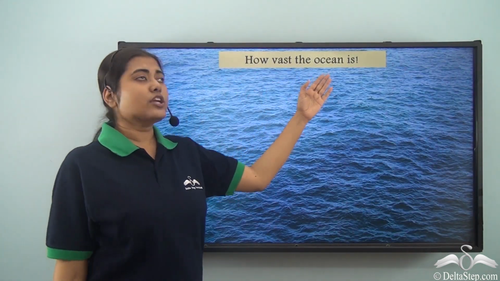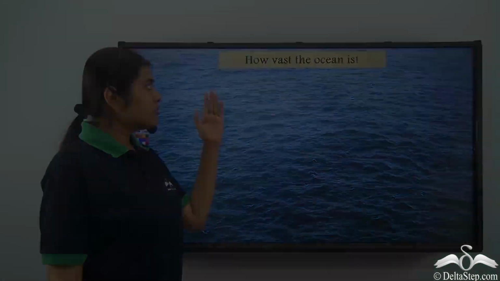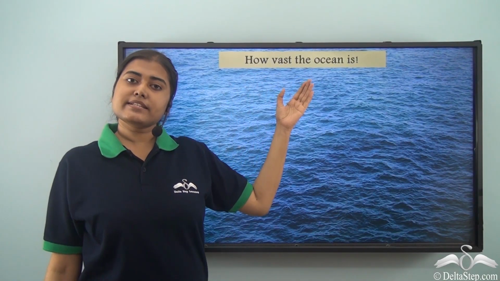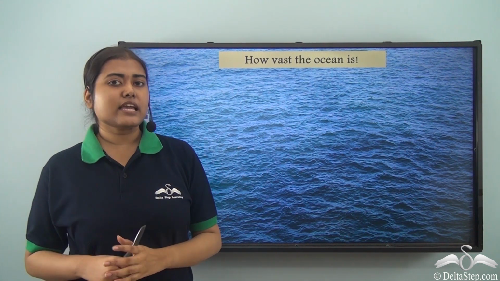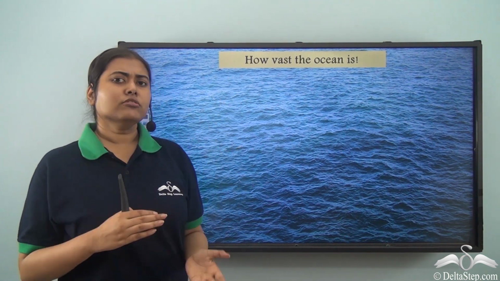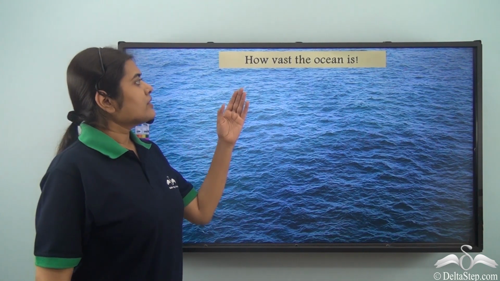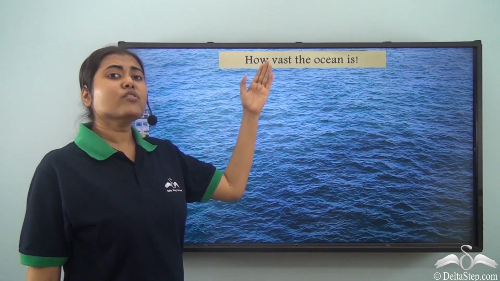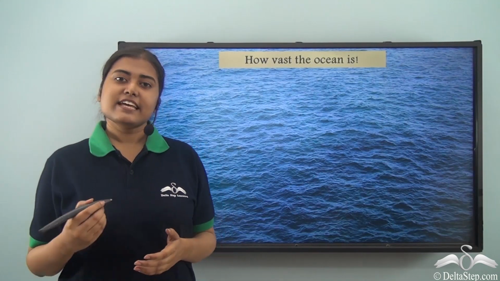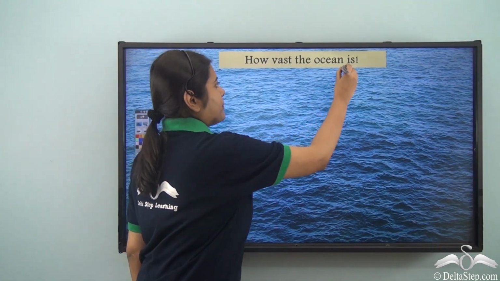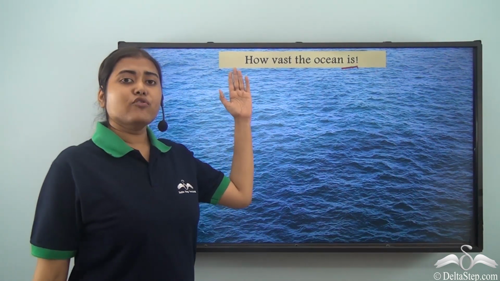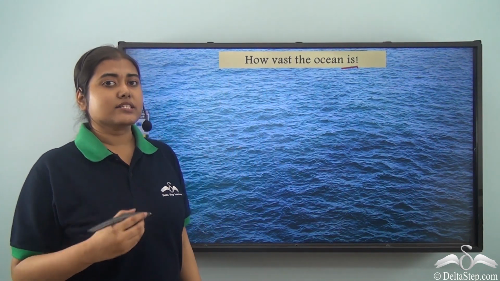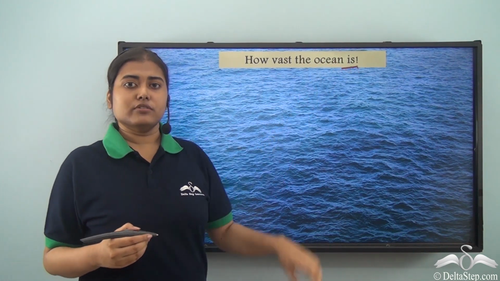How vast the ocean is. So, can you find the subject and the predicate in this case? Well, again, we follow the same rule. We need to rephrase it. The ocean is how vast. Now, here is the verb. Now, if I question what is how vast? Well, the answer will be the ocean.